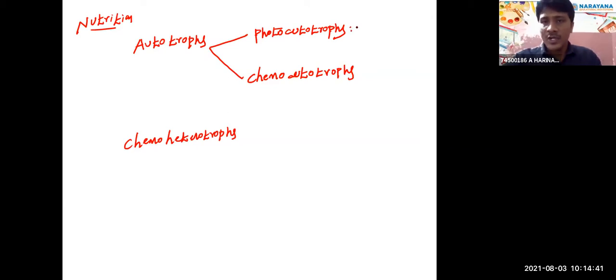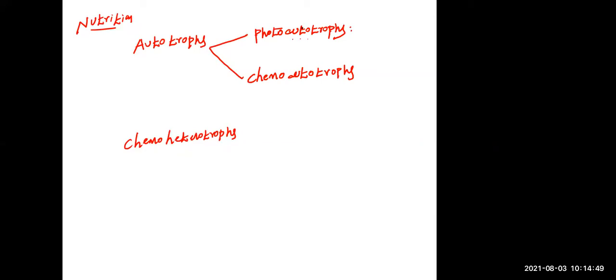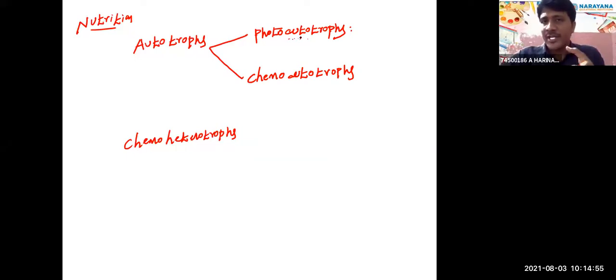What is an example? Photoautotrophs utilize sunlight like plants. The bacteria also utilize sunlight. Light energy is converted to chemical energy. Such organisms we call photoautotrophs. Examples are plants and algae, but not only algae, some bacteria are also photoautotrophs. The best example for this is cyanobacteria. Cyanobacteria are also known as blue-green algae.